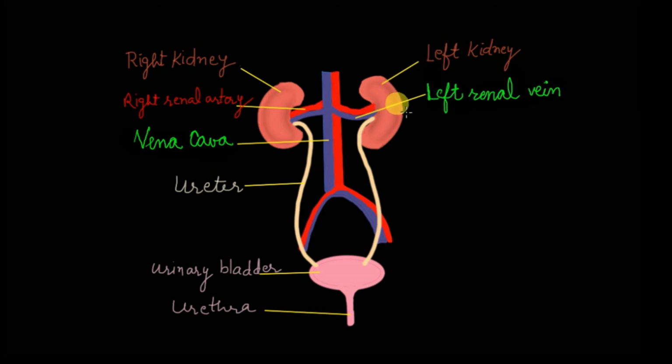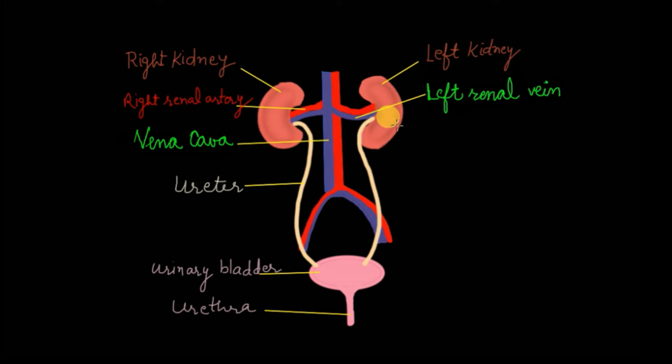Thickness ranges from 2 to 3 centimeter. In an average adult human being, weight of the kidneys ranges around 120 gram to 170 gram. So two kidneys are here. This is the left kidney, this is the right kidney, and each kidney consists of up to 1 million nephrons.